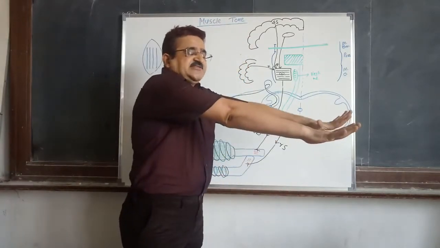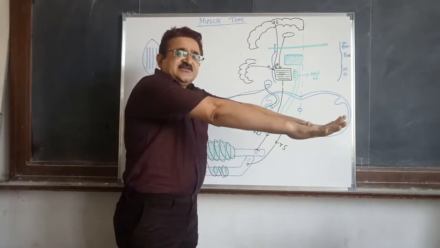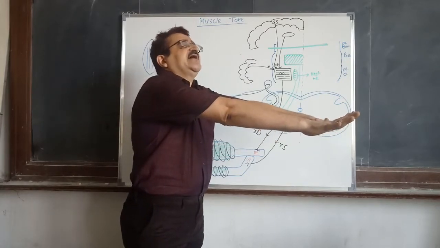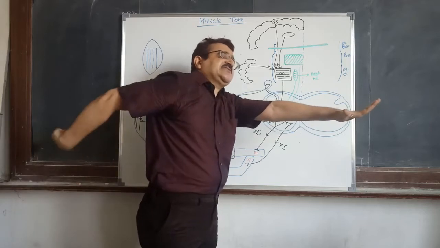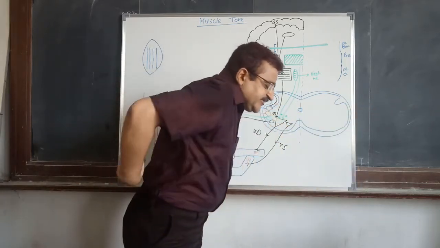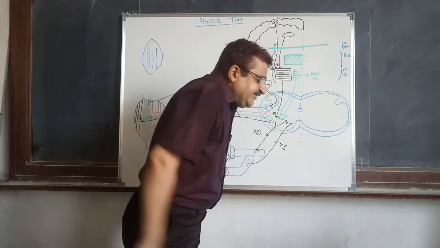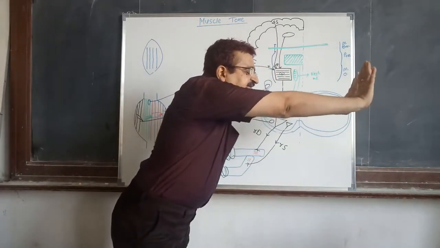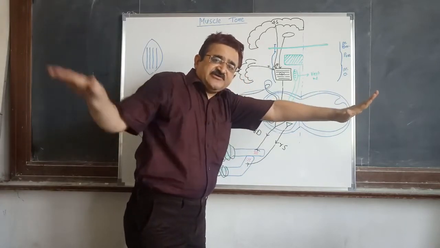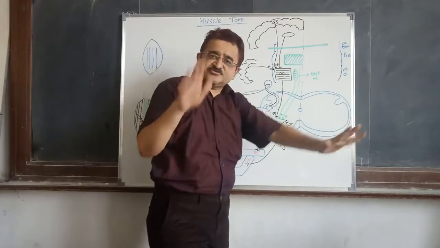All four limbs are extended, that is, there is hyperextension. There is hyperextension of the head and the neck. There is extension of the tail also. And the back also undergoes hypertonia, it also undergoes rigidity, and there is a concave structure. The concavity that develops is known as opisthotonus.